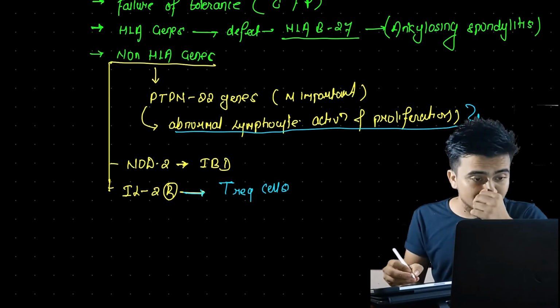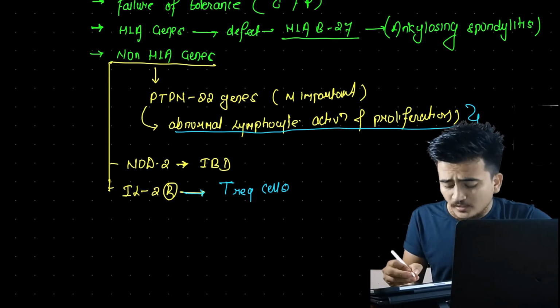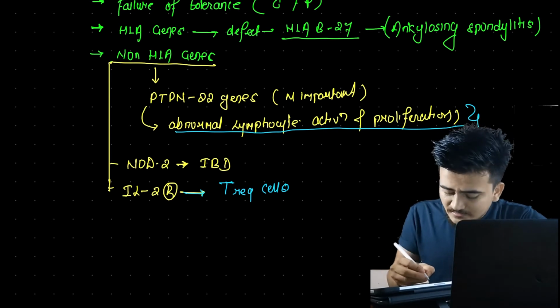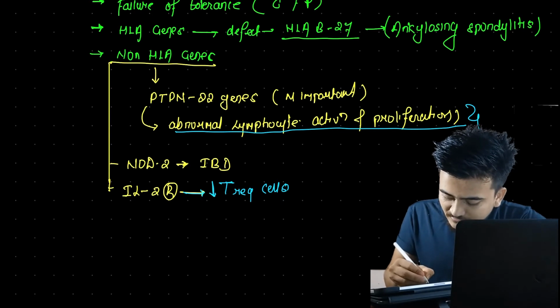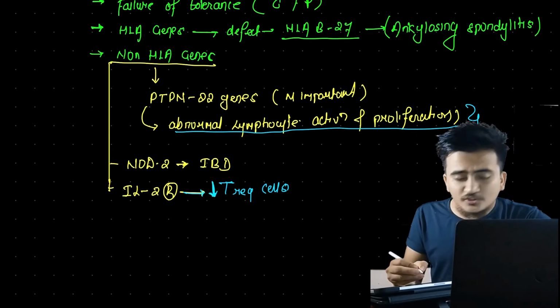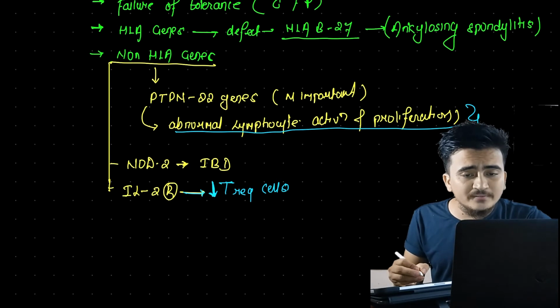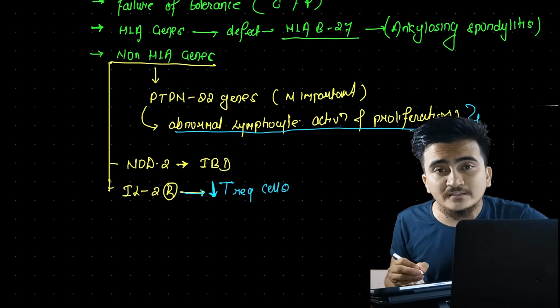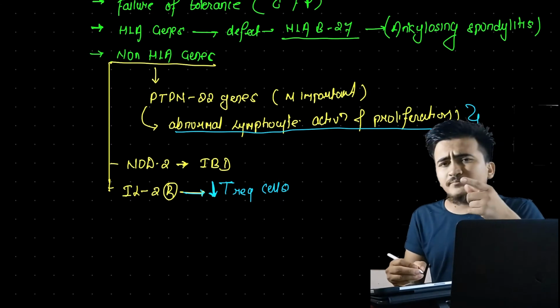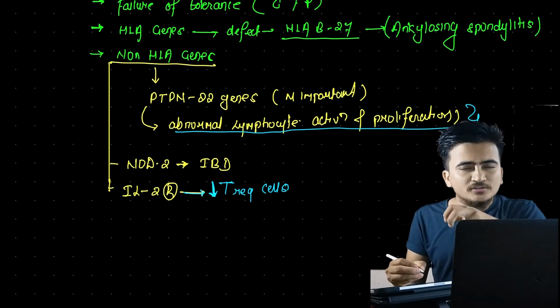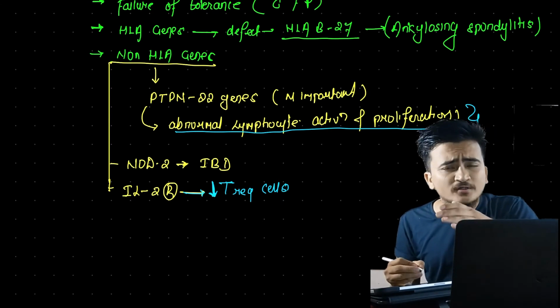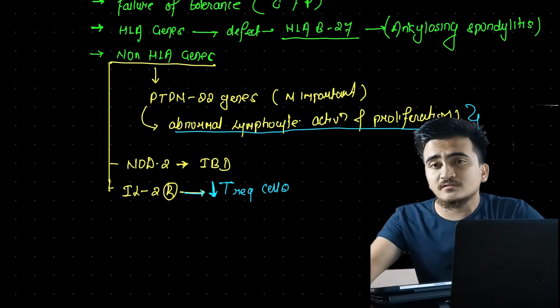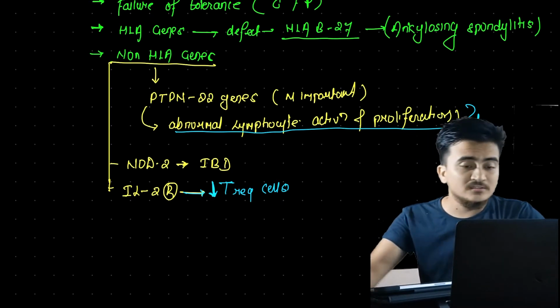Now, if there is a decrease in T regulatory cells, there will be a decrease in peripheral tolerance. If you remember, T regulatory cell is one of the most important components of peripheral tolerance that we have learned in the tolerance lecture.